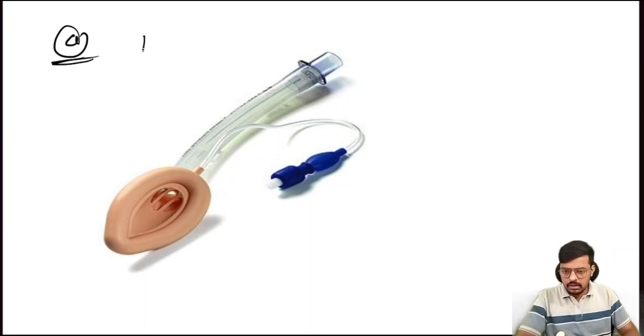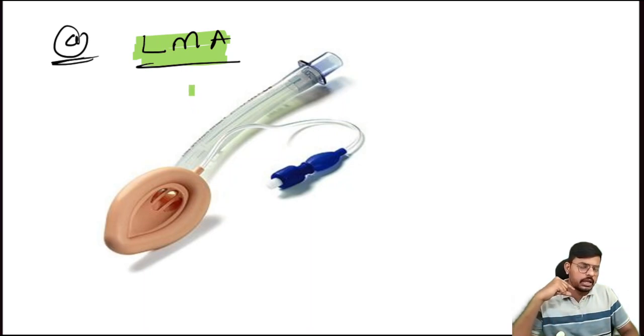Yes, that is the laryngeal mask airway. We can say this as the LMA, a method of managing the airway. We put this directly over the larynx, and we can deliver oxygen through this. It completely covers our larynx, the voice box, and helps deliver oxygen by bypassing the mouth and pharynx directly into the larynx through the trachea. So we can use it in emergency airway opening techniques. This is the laryngeal mask airway.